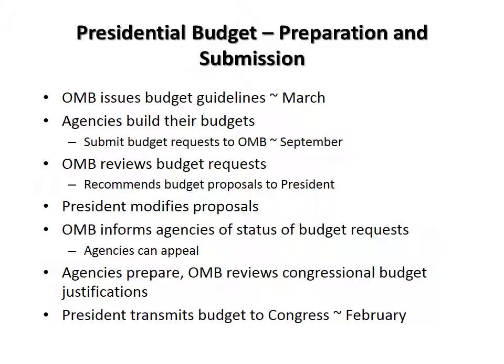The OMB informs the agencies of the status of their budget requests, and the agencies can appeal the decision if they so desire. Once the President's budget is finalized, the agencies prepare and then the OMB reviews their congressional budget justifications. In February, the President transmits the budget to Congress, and this concludes the preparation and submission phase of the process.